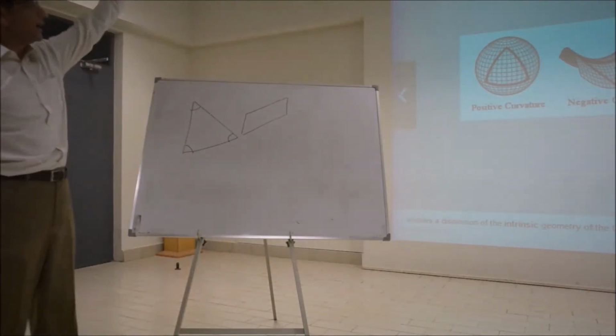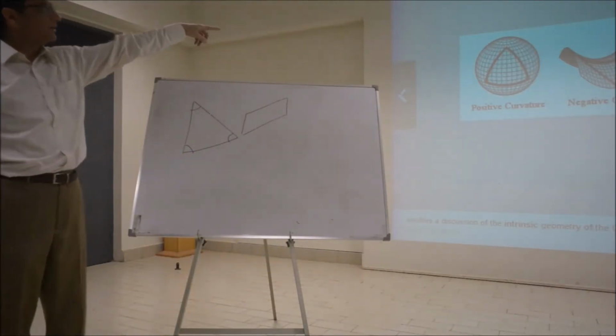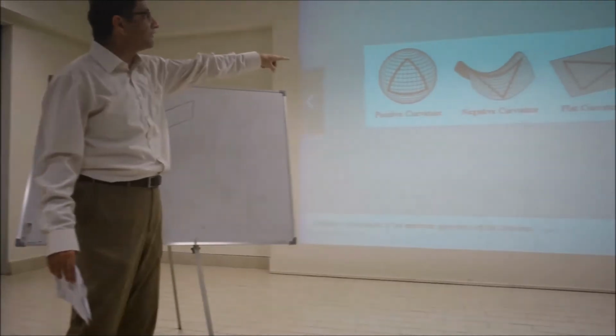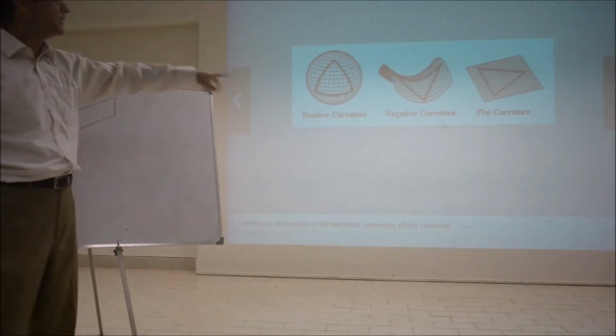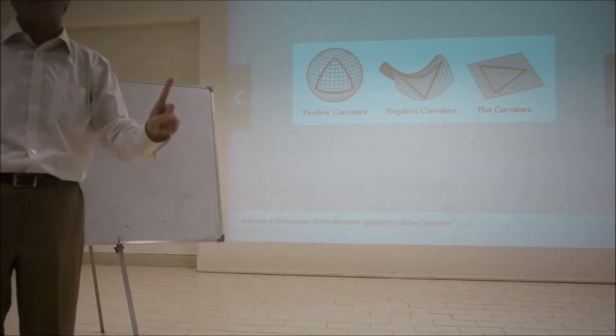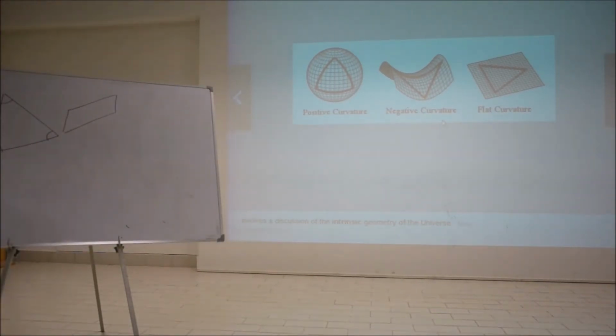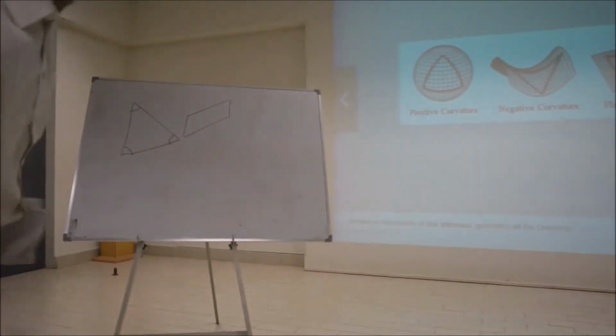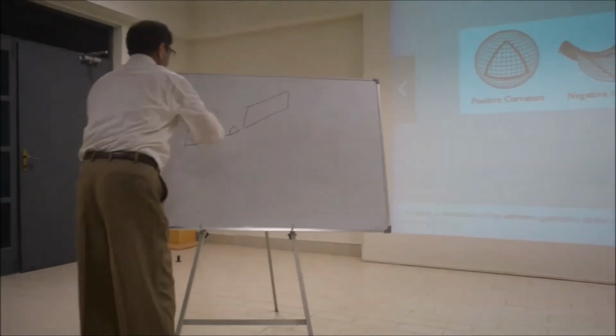You can see that. When they say positive curvature, negative curvature, flat curvature means no curvature, right? So what they're talking about is the intrinsic curvature, not the extrinsic curvature. Is that clear? Okay. So I will come back to the curvature thing in the end.